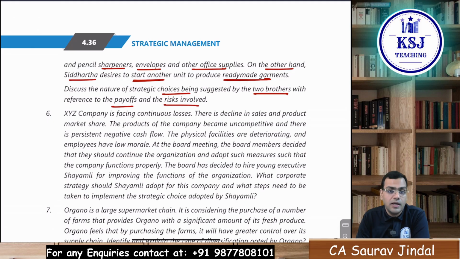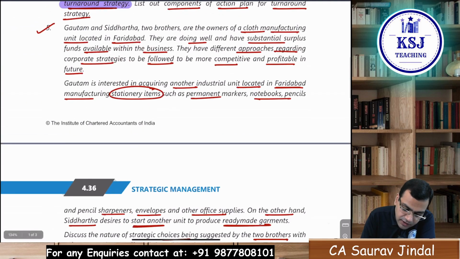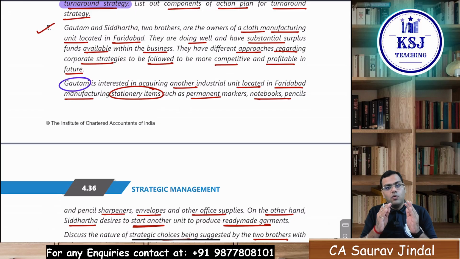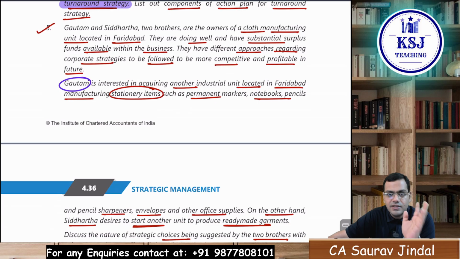Okay. Discuss the nature of strategic choices being suggested by the 2 brothers with reference to the payoffs and the risk involved. Now, if you look at Gautam, he wants to acquire a business which is in no way related to the existing business, right? They want to go for diversification. One thing is fine, right? They want to enter the new markets, acquire the new players. They are going for the diversification.